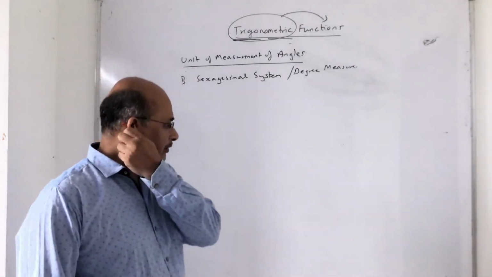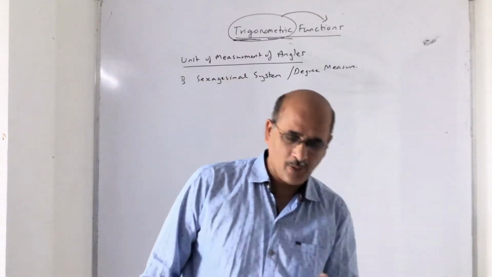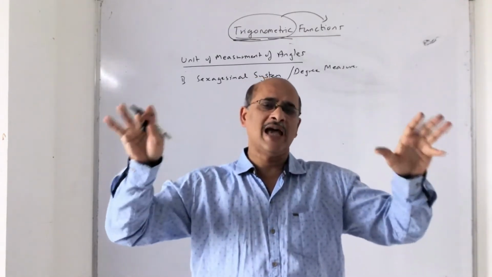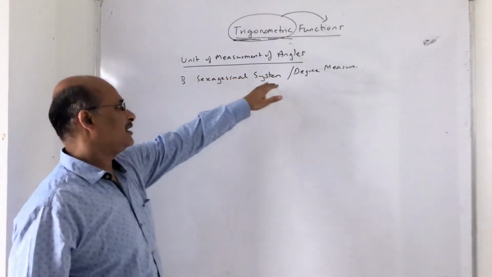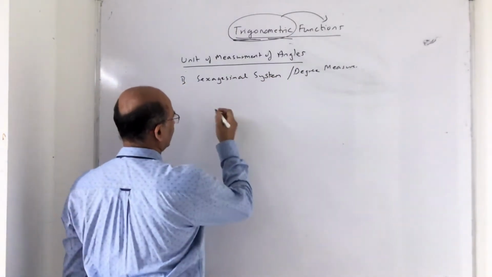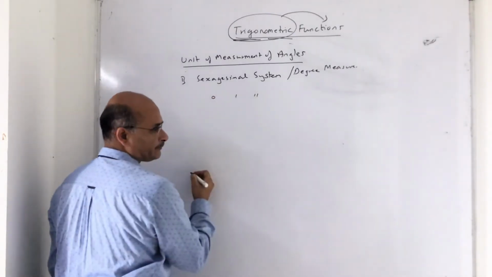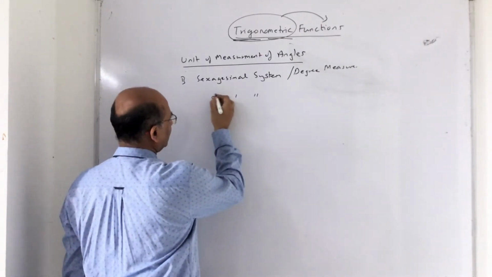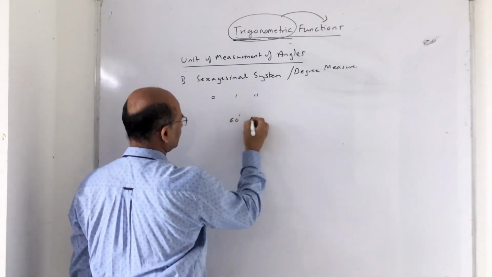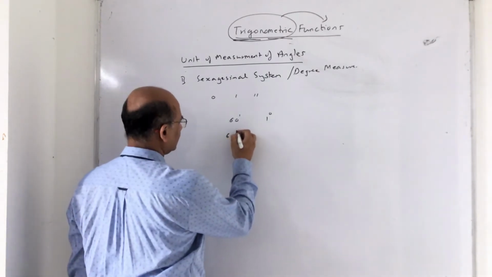So basically there are two ways of measuring an angle. The first one is the sexagesimal system or degree measure, which everybody is aware of. You know how you denote it: degrees, minutes and seconds. Remember, I repeat, 180 degree, 360 degree. So remember, 60 minutes is 1 degree, and 60 seconds is 1 minute.